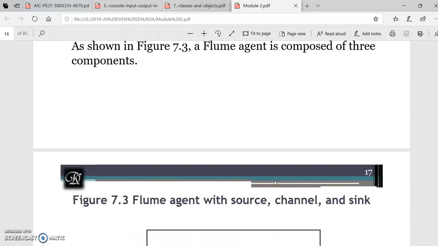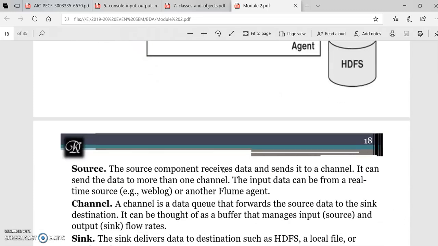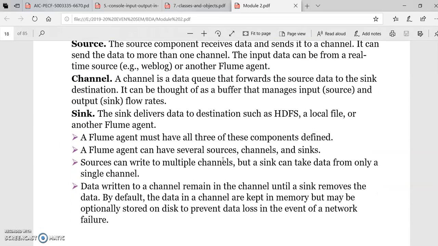There are mainly three components in the Apache Flume agent: source, channel and sink. Through the source, the agent gets the data, processes it and sends it to the sink. From the sink, it will be sent to HDFS. Altogether, this is considered an Apache Flume agent with the three components: source, channel and sink. Let us discuss these components in detail.